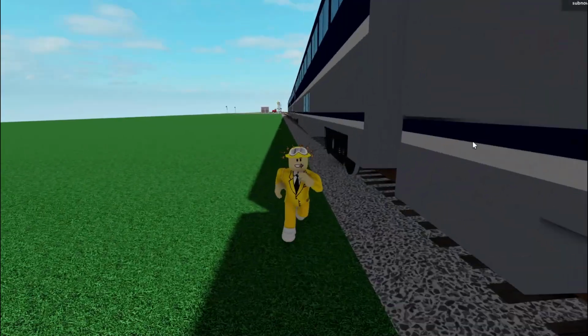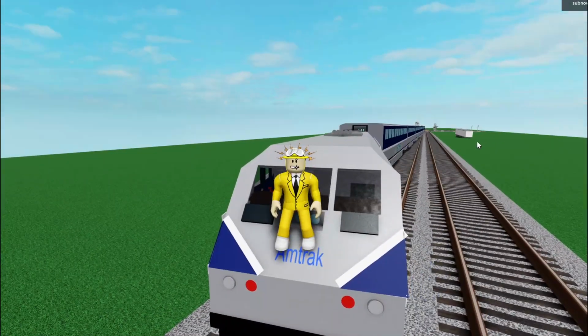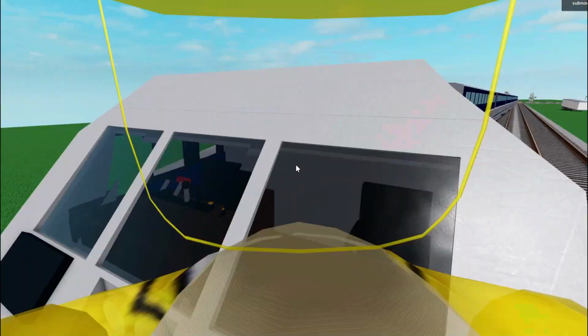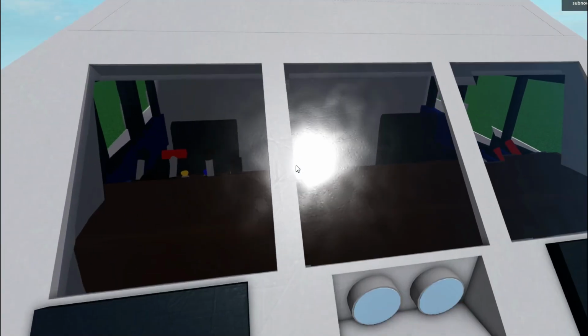The captain controlling the train ended up being the one dying because he's the one who took the damage. This part of the train ended up having the most damage. As you can see, the passengers, the captain, the co-captain of the train are dead, bro.